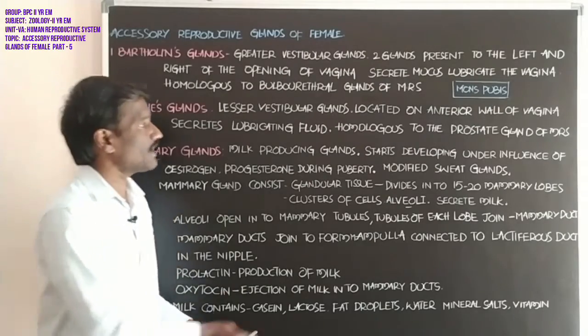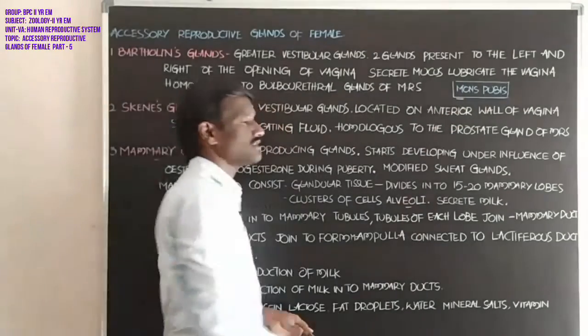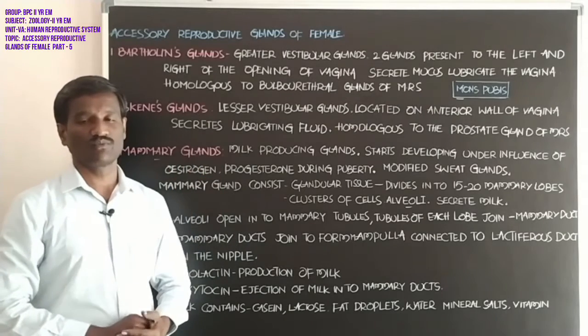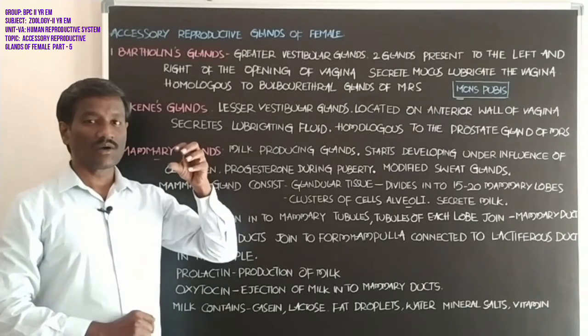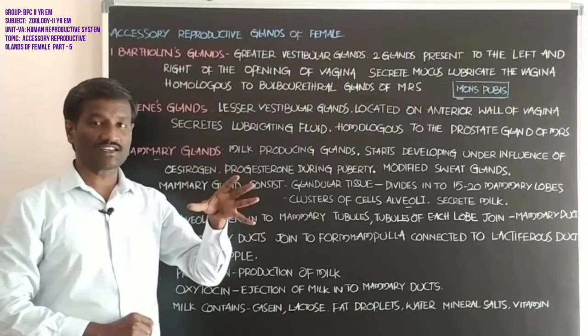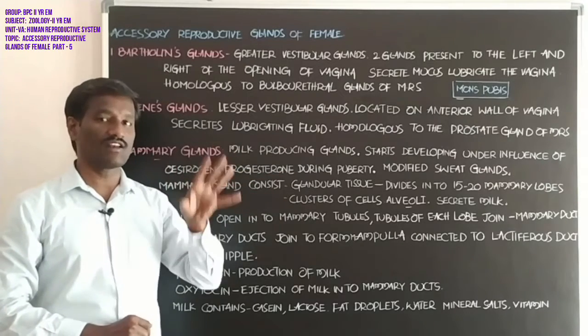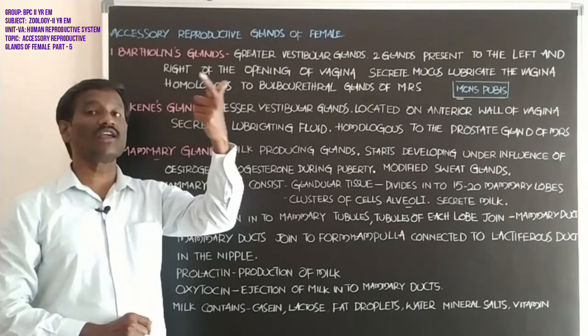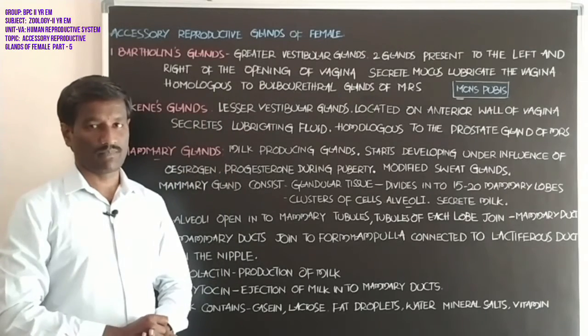Students, what about the mons pubis? The mons pubis is soft fatty tissue covered with skin and pubic hair, and present above the labia majora.